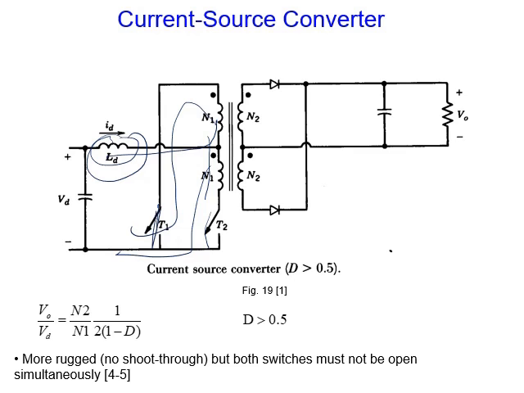At the next time when this switch, as an example, connects, not only the energy coming from the supply, but the energy stored here at the beginning will be released. For that, this will give higher voltage. Greater than D, you see here, duty cycle becomes greater than 0.5. The constraint in the previous circuits is crossed now.